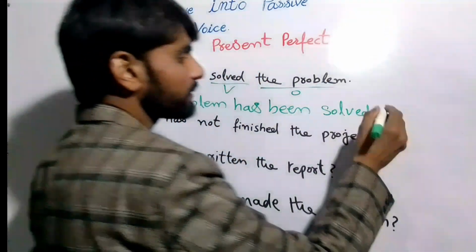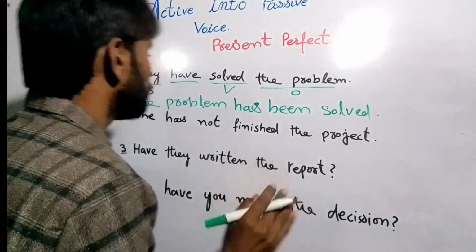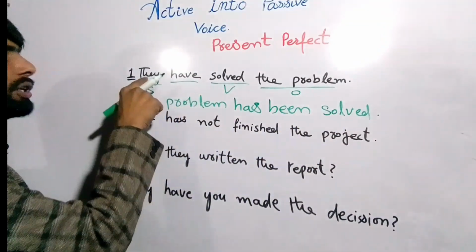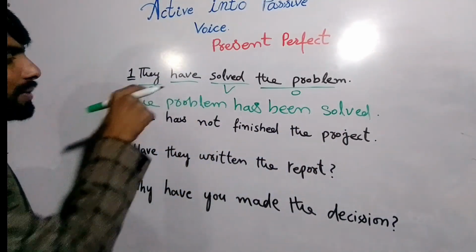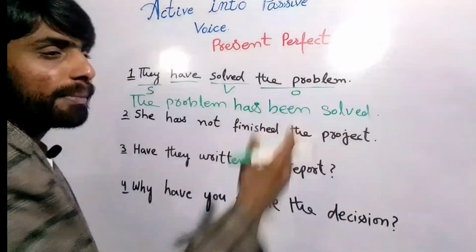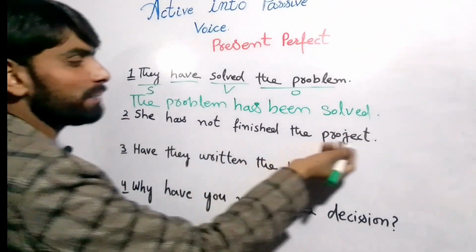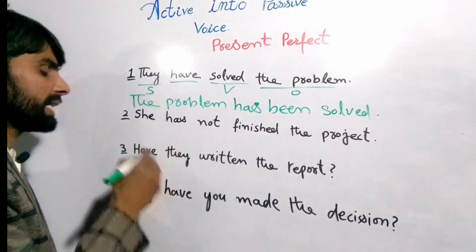Solved and solved, that's it, right? The problem has been solved, right? We don't need to write them, right? When the pronoun is they, we don't need to write "by them" here, right? And next is "She has not finished the project," that is a negative sentence, right?